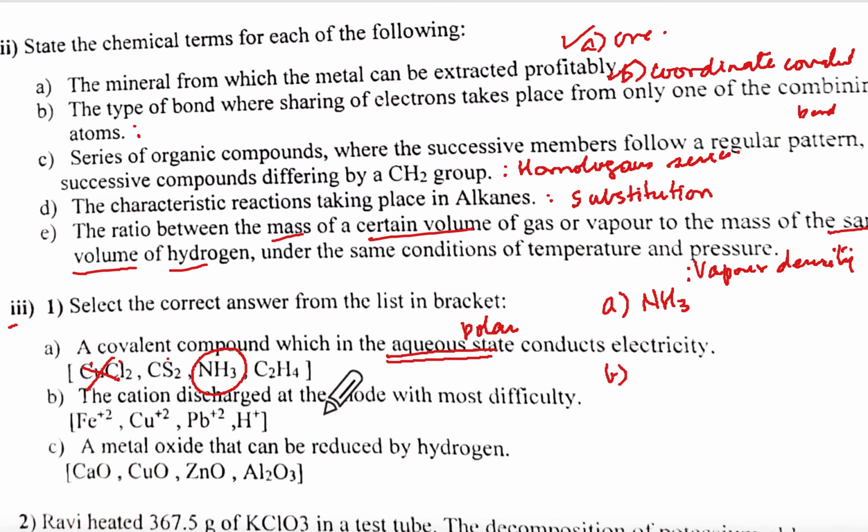Then B will be cation discharge at the anode with most difficulty means it will be top of the electrochemical series. Which one is on top over here? Fe2 plus, no? Correct or no? You have to remember, ma'am. P, S, C. Can you see? And then comes lead. And then H, then Cu. So iron.